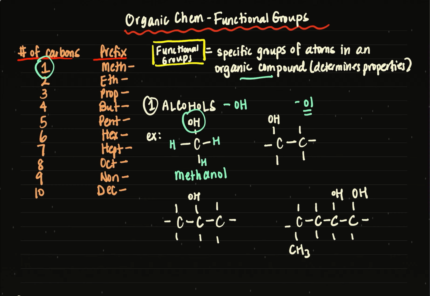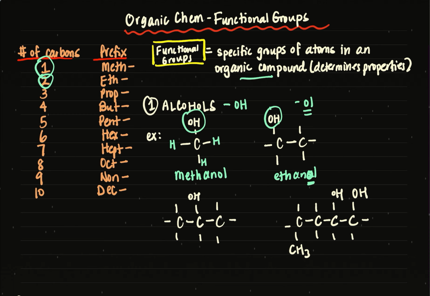So you go ahead and try the next one. We'll do it together if needed. I've got a 2-carbon compound, so let's look at our prefixes chart, which is 2 carbons is eth. And if this was just a simple alkane, I would just call it ethane. But because of this OH group, I know it's an alcohol. So I'm going to call this not ethane, but ethanol. Okay, we're going to change that ending to OL. Hopefully that makes sense so far.